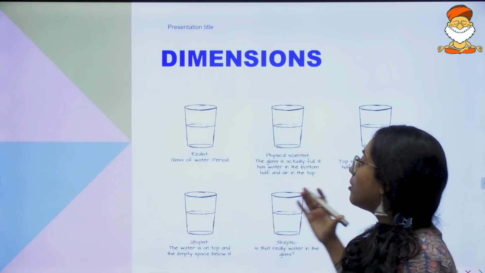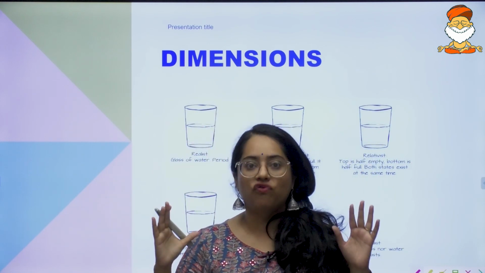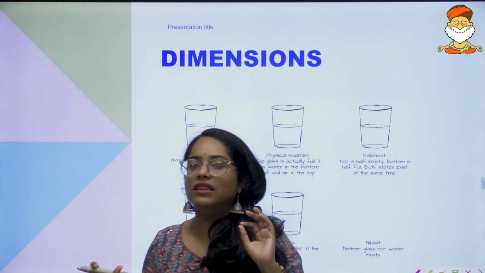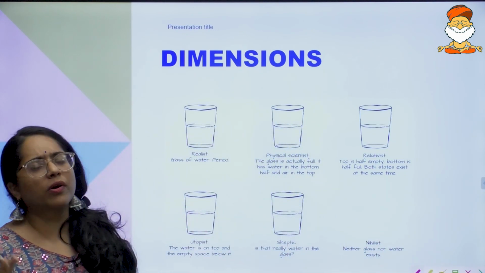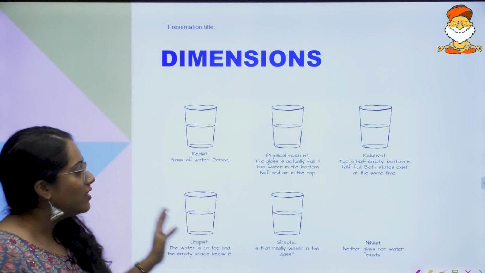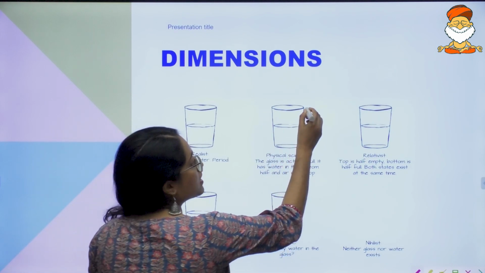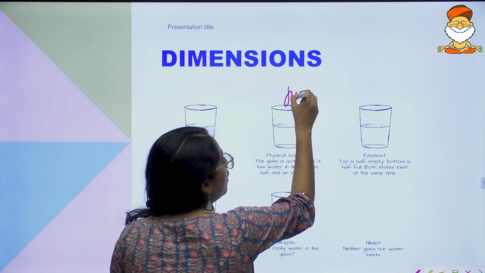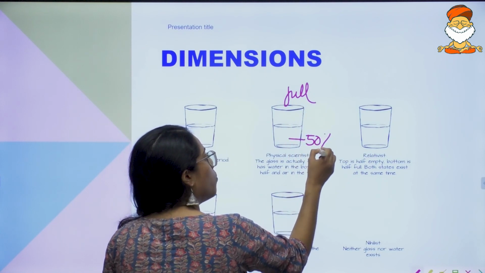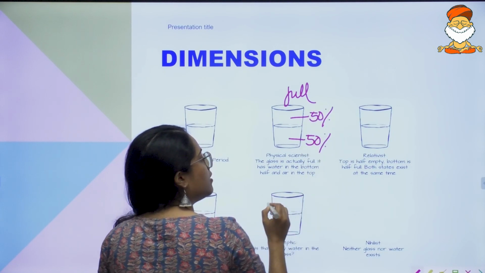For example, some of us feel this is just a glass of water. There is nothing more, so let's not think deep into it. You don't talk about it as half full or half empty. Some people think the glass is full because 50% of it is water and the other 50% is air.